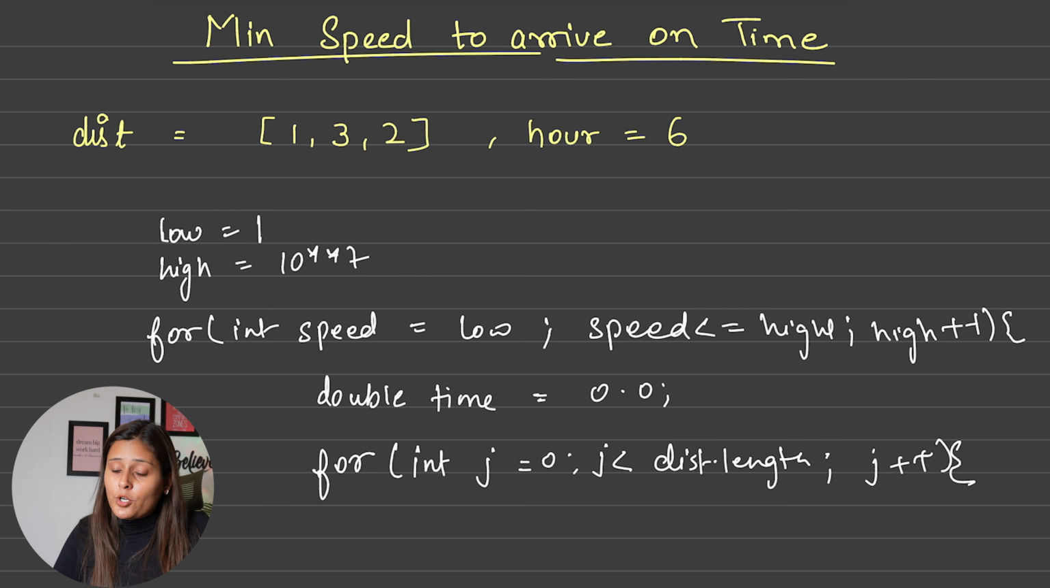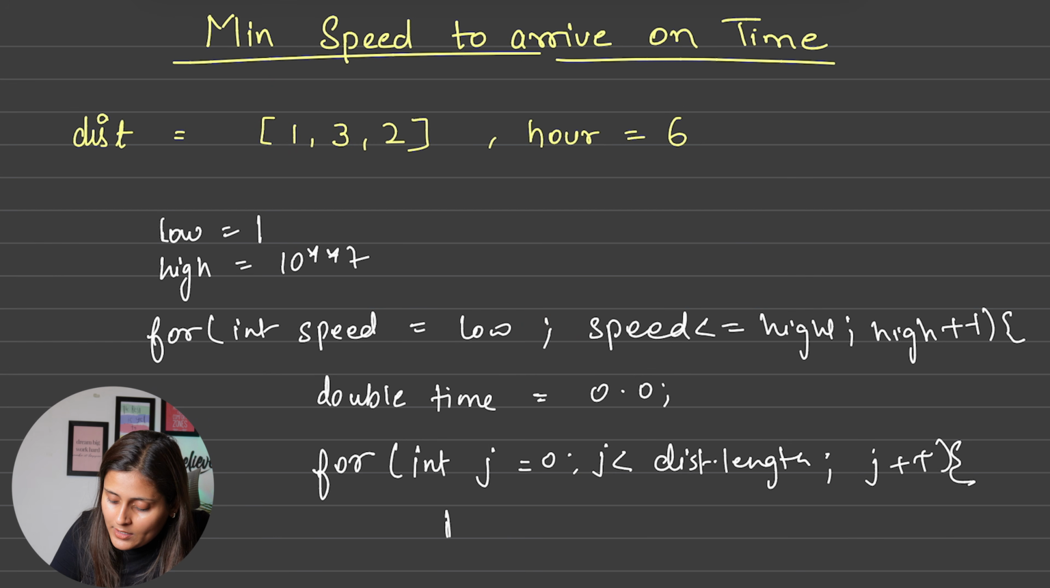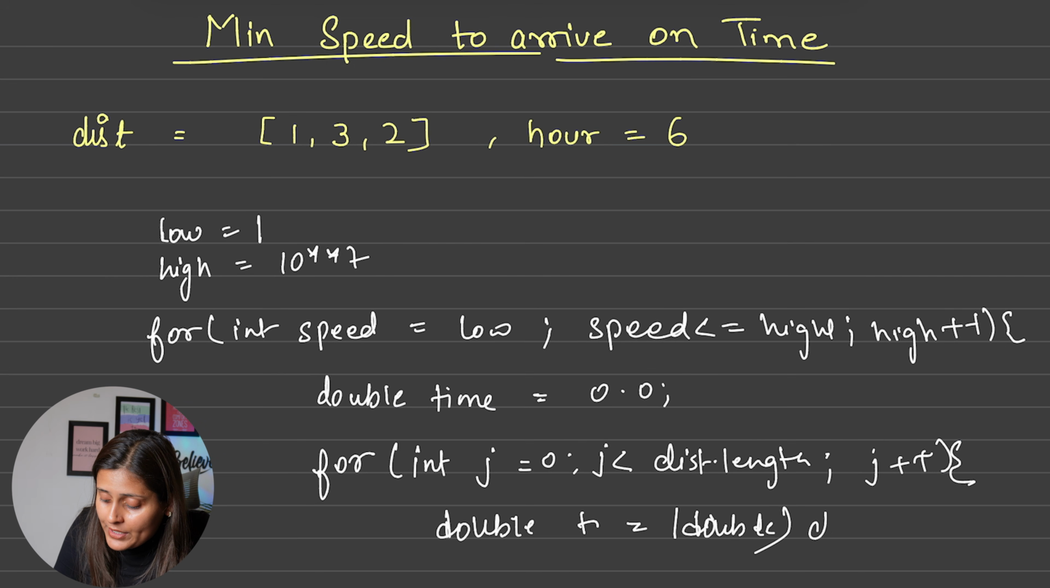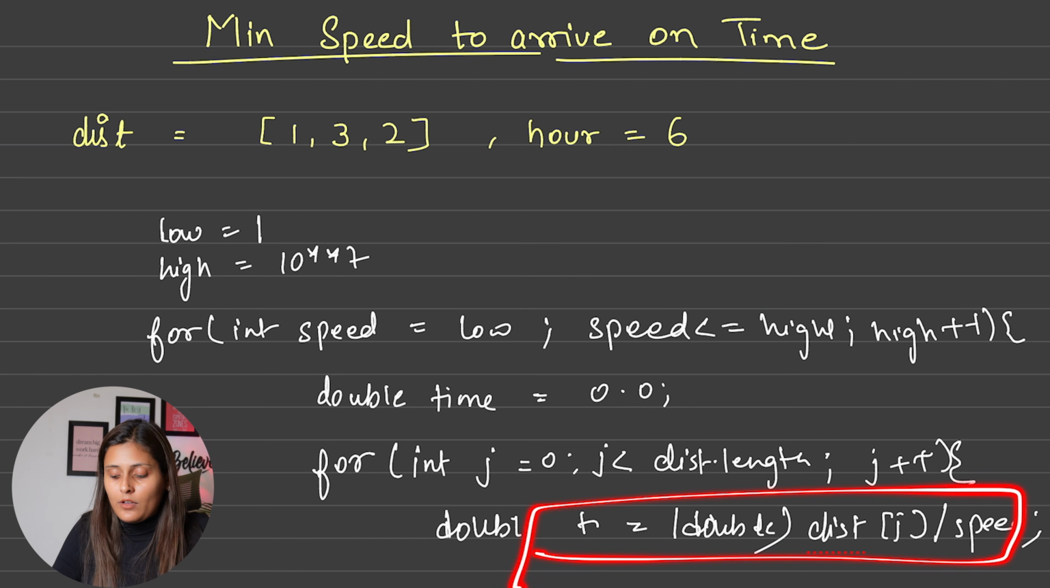Now what do I want to do? I want to calculate the time. So how would I calculate the time? Whatever my speed is, if I divide the distance value by the speed, that is distance divided by speed, I will get my time. So in a double variable t, I will save distance of j, which we have to typecast, so we write double of distance of j, and divide it by speed. Whatever this time comes, we have to add it in the time variable.